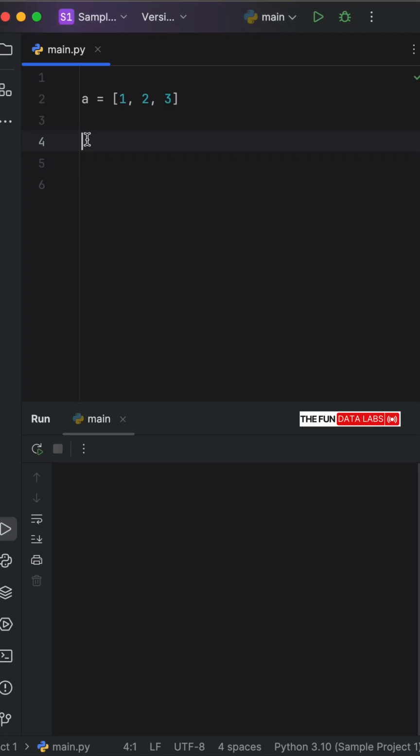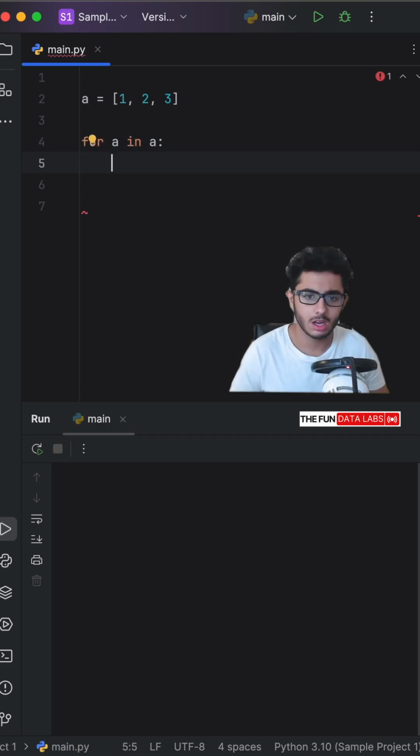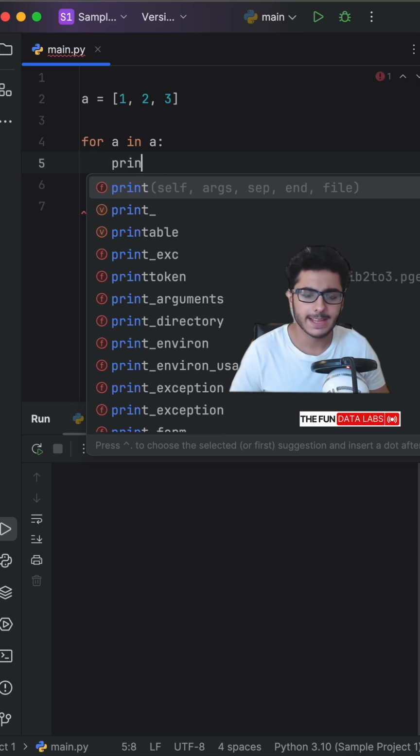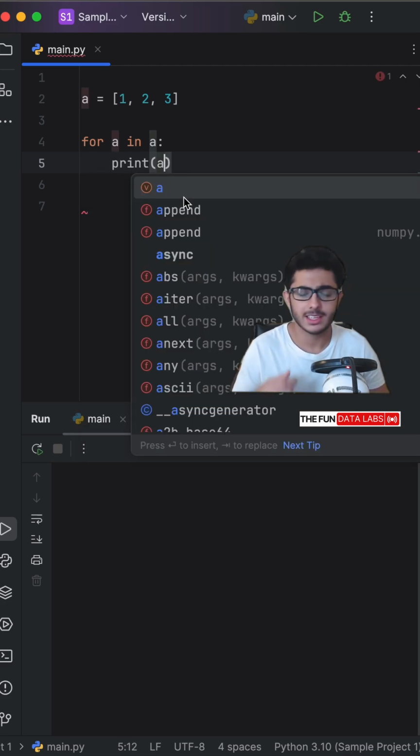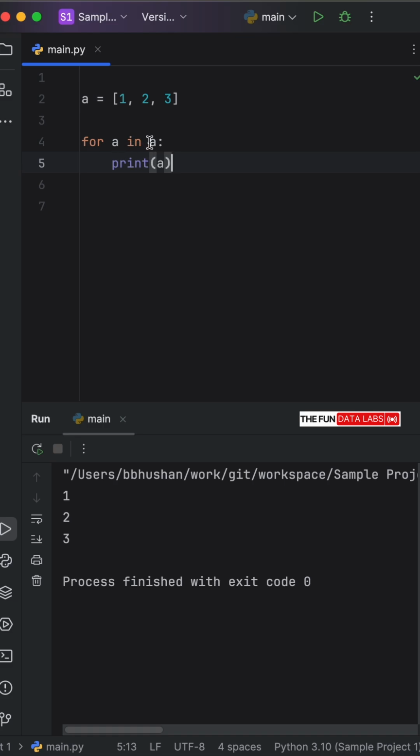Here's one miserable mistake you should avoid at all costs in Python. Suppose you have a list called A. Next, pretend you want to loop through this list, so you say for A in A, print A. Now, if you run this, it would print perfectly fine. It's going to loop through A, assigning the value of A to A each time it goes through that loop.